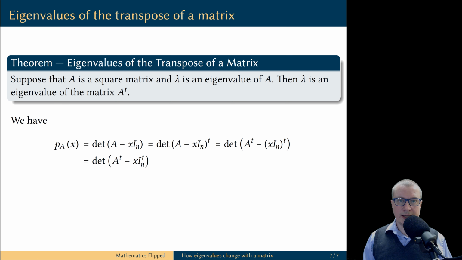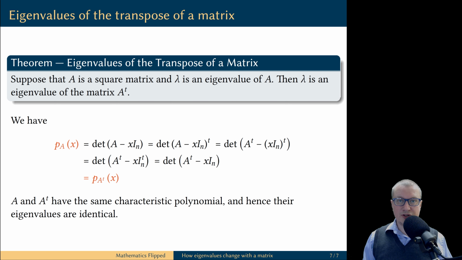Next, we are going to use the property of the transposes that transpose distributes over the addition of matrices. Next, we are going to use another property of transpose that scalar multiple gets factored out from the transpose. But now, let's observe that the transpose of the identity matrix is still the identity matrix. It is a symmetric matrix. But now you should recognize that this determinant is precisely the characteristic polynomial of the matrix A transpose. This proves that the matrix A and A transpose have the same characteristic polynomial, and therefore they have the same eigenvalues because eigenvalues are roots of the characteristic polynomial.